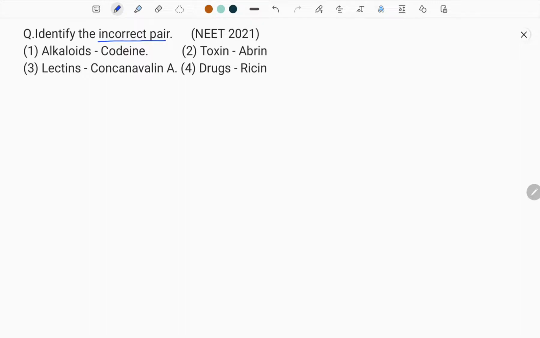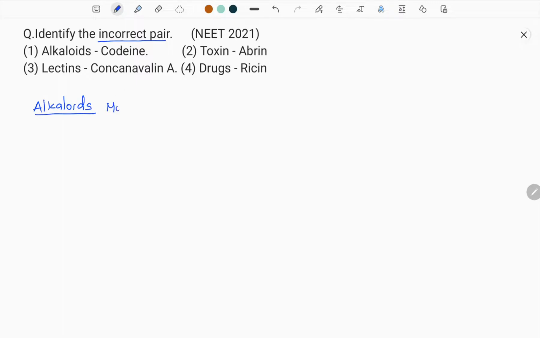Let us see one by one. First, alkaloids. Alkaloids are bitter in taste. They are produced by plants, but they are not used by plants. They are exploited by human beings for various purposes. They are being used even as medicines also. Two examples are given in the textbook.